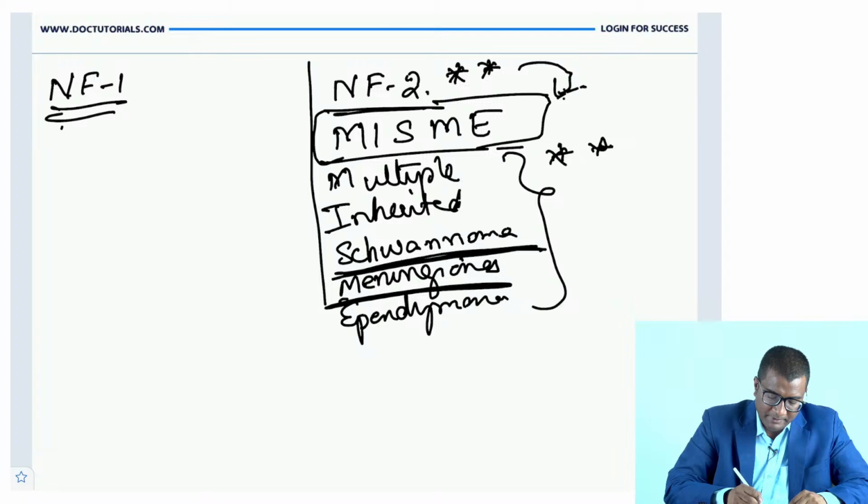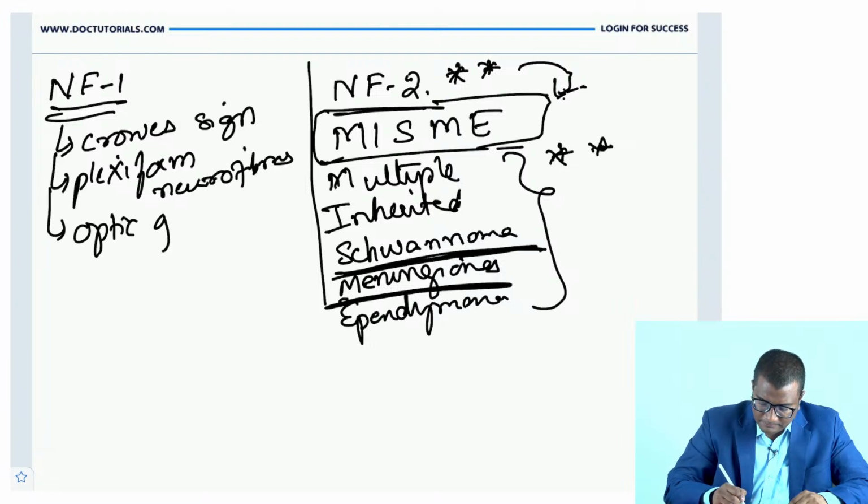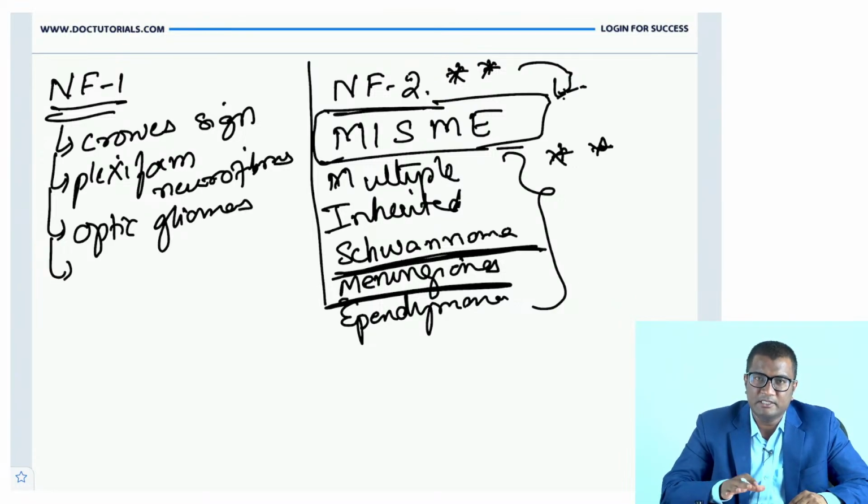So whether you have a patient with Crowe's sign, the axillary freckling, plexiform neurofibromas, and optic gliomas, usually more common with NF1. Anything other than MISME is generally NF1, like pseudoarthrosis of tibia.